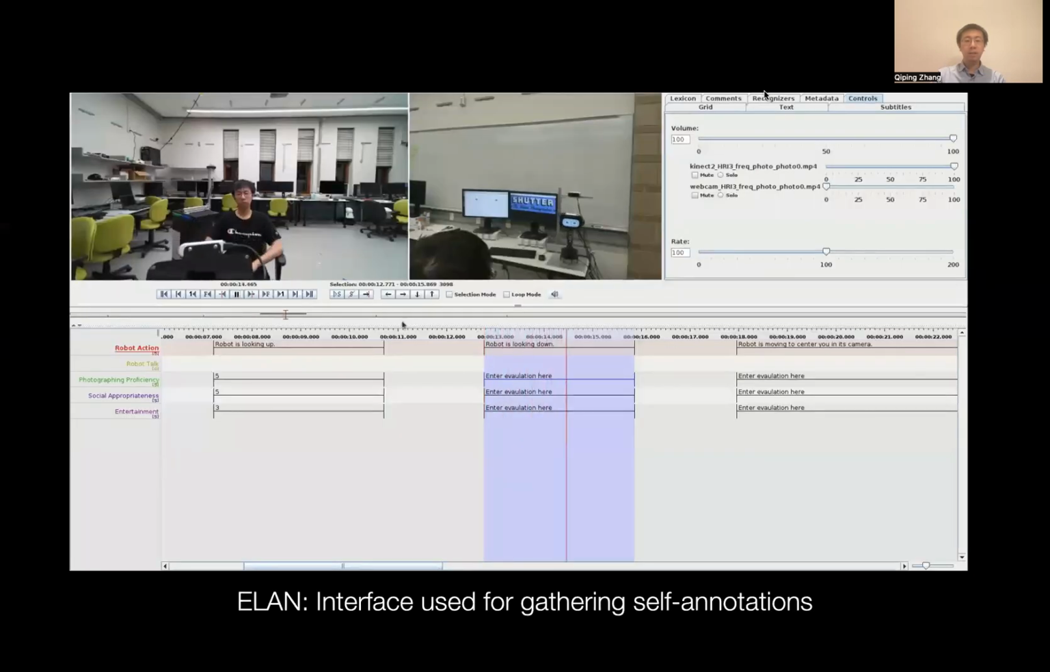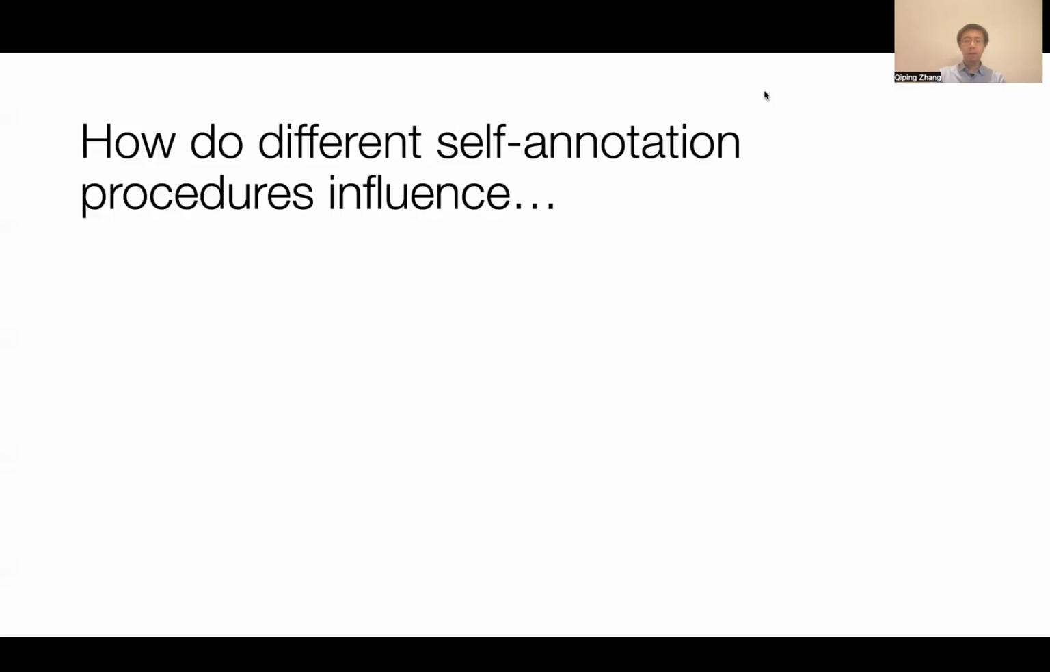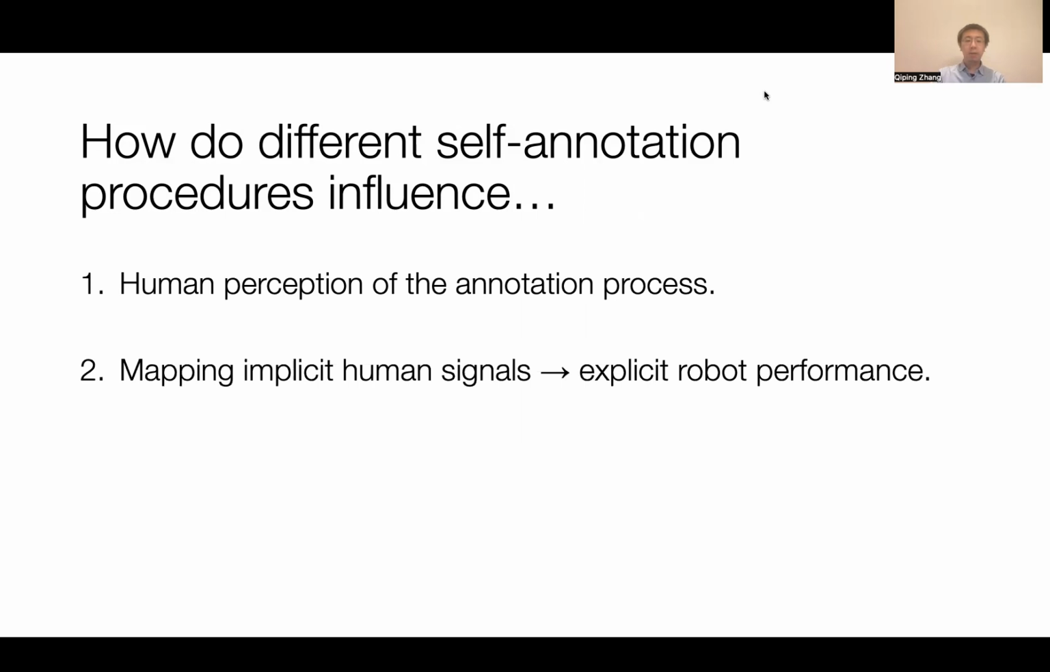Then, we asked participants to annotate the videos of their interaction with the robot using ELAN, a well-established annotation tool for video recordings. Through the study, we investigated 2 research questions. First, how do different self-annotation procedures influence human perception of the annotation process? And second, how they influenced the usefulness of the data for mapping implicit signals to explicit measures of robot performance.